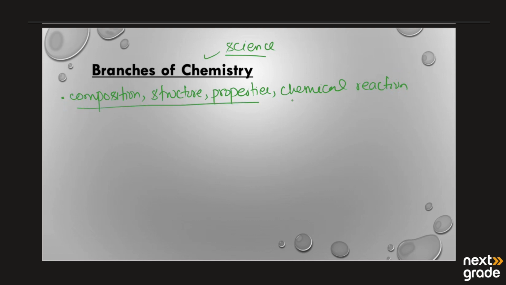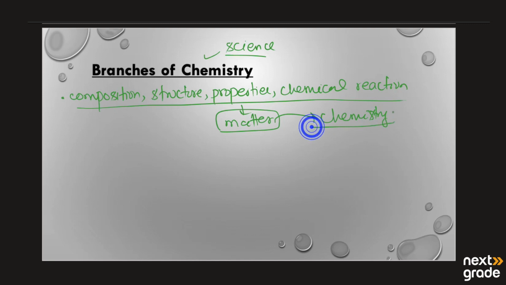All this we study about matter. So this branch of science we call chemistry.